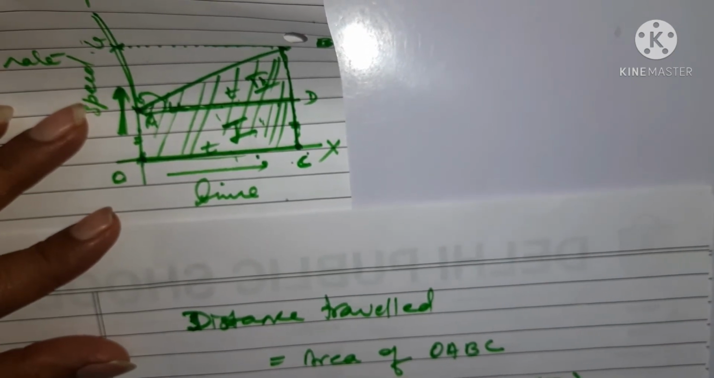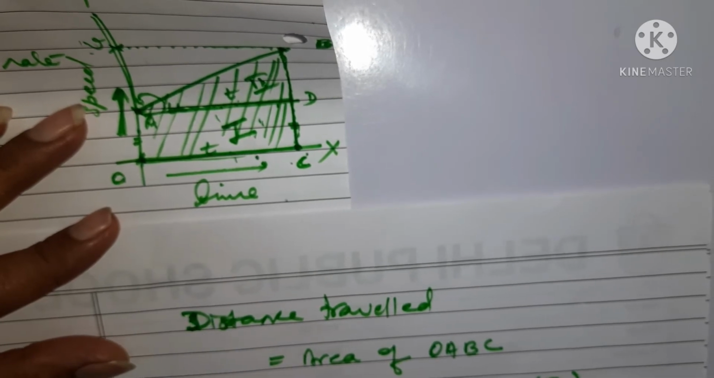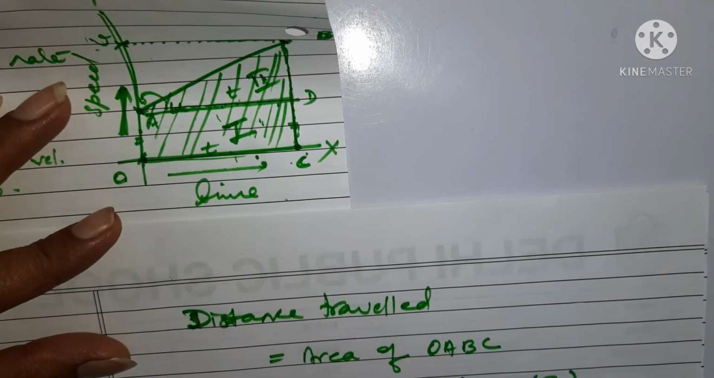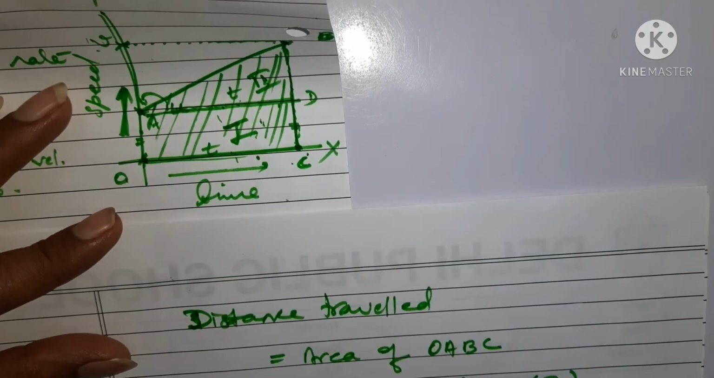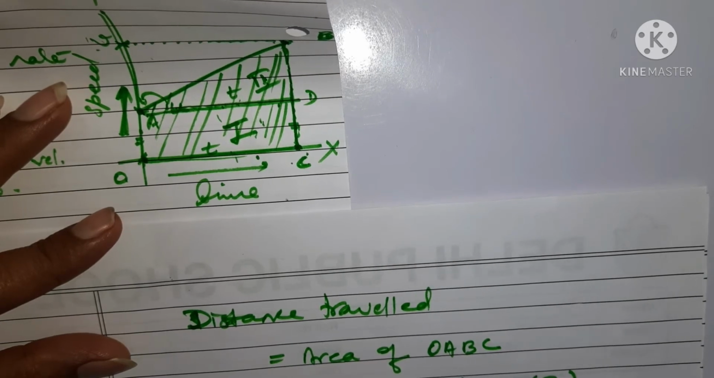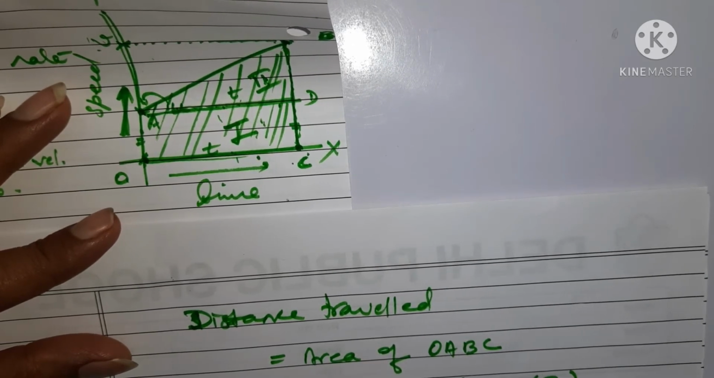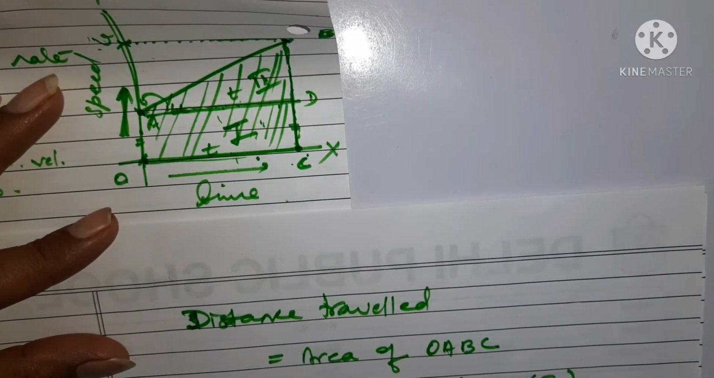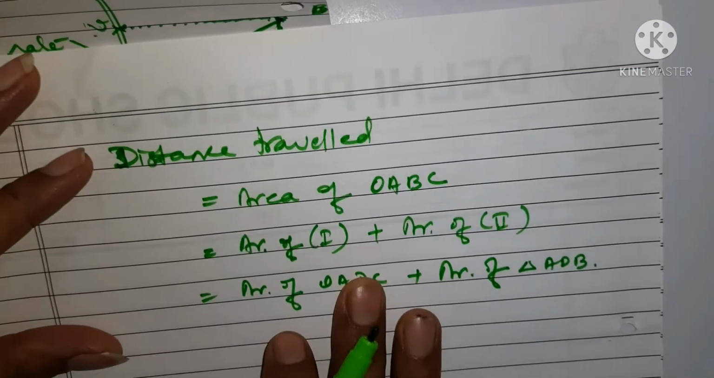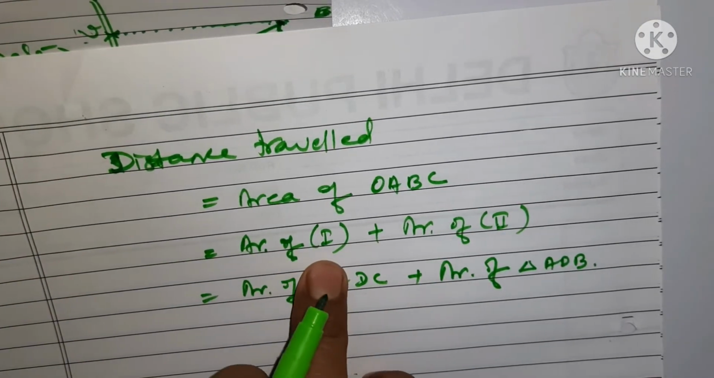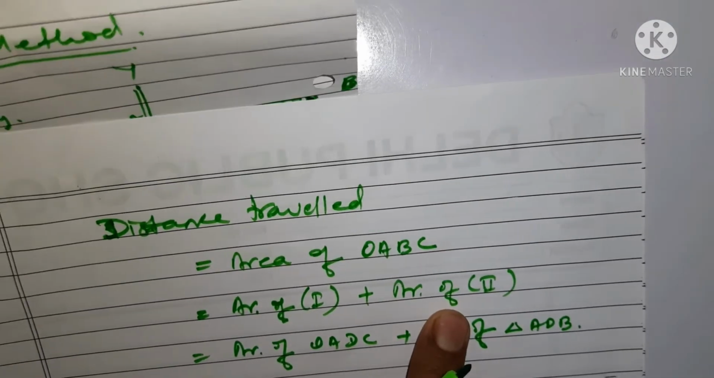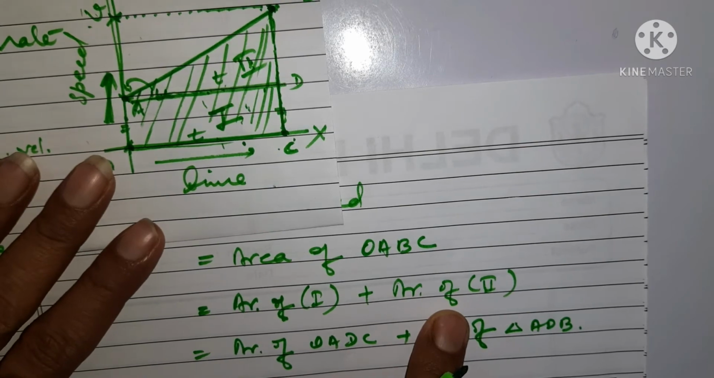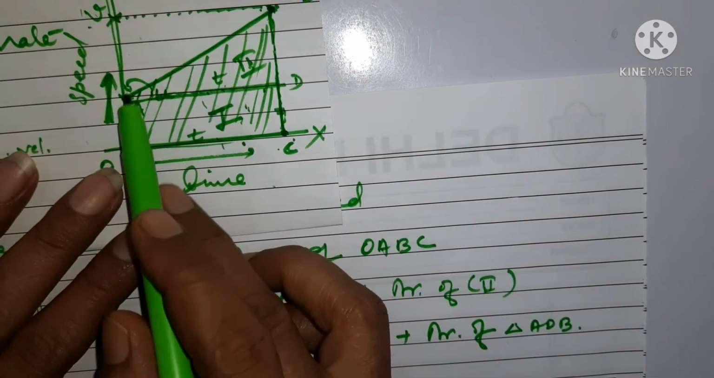Now what is the area of the first part? You can see it is a rectangle, so it is the area of OADC, and plus this one is the area of triangle, the triangle named ADB. Area of triangle ADB. It is area of first and area of second. Already we have seen here it is area of first, so this is the total area.